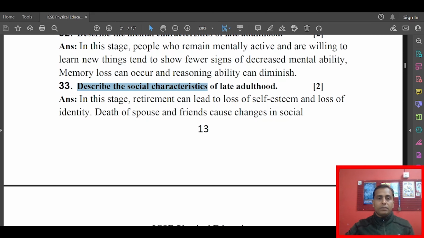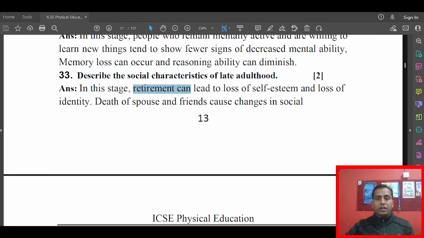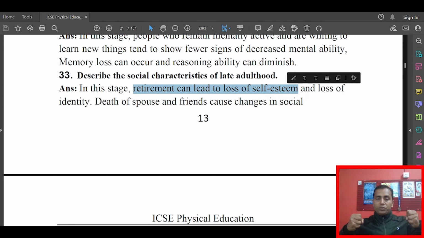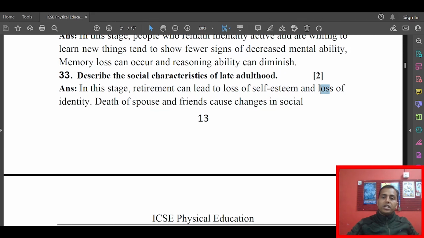Now next question, describe the social characteristics of late adulthood. In this stage, retirement can lead to loss of self-esteem and loss of identity. Death of spouse, friends can cause changes in social relationship. Retirement can lead to loss of self-esteem. That means the self-esteem they have developed in their life will go down a little bit. And loss of identity, they will also lose their identity. If they do not continue doing something in their life, they will be losing their identity.